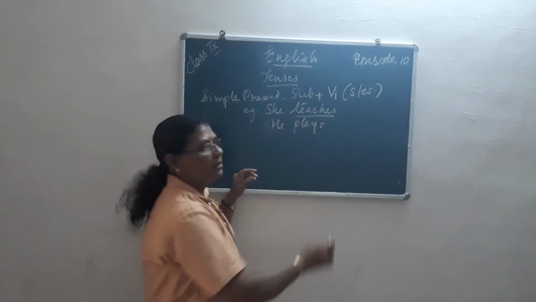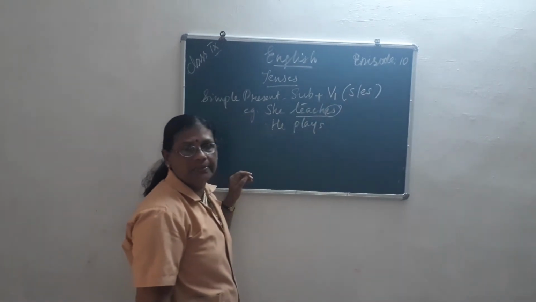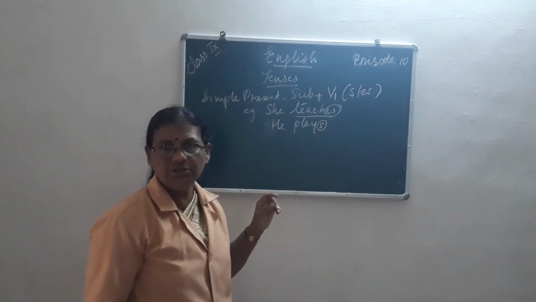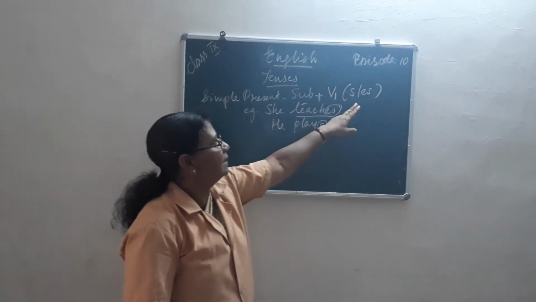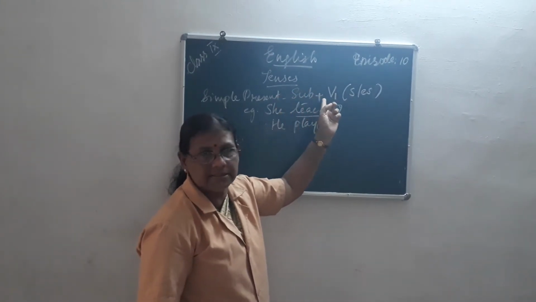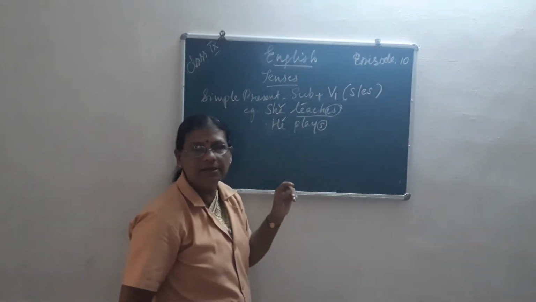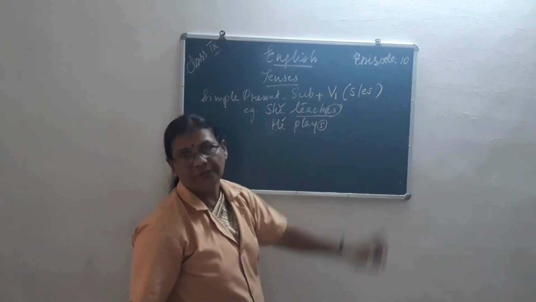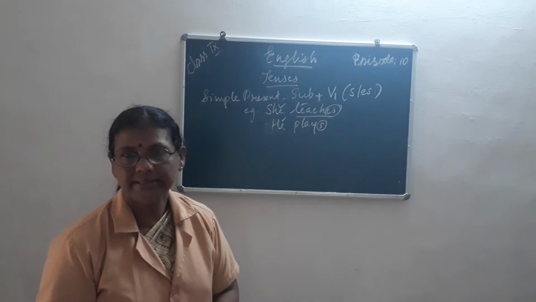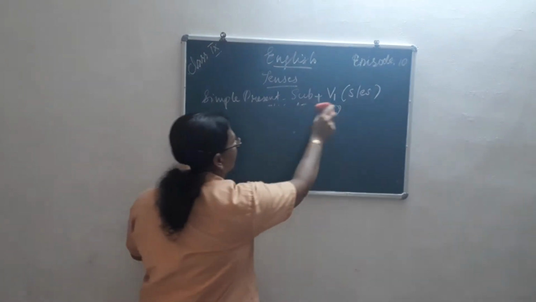The first one, along with the verb, what has to be added? Es has to be added, and in the second one, s is added. Understood? So these are the changes coming where? In the present tense. That means subject, where the subject is she and he, plus the first form of the verb. Now you remember everything what you have already studied. Understood?